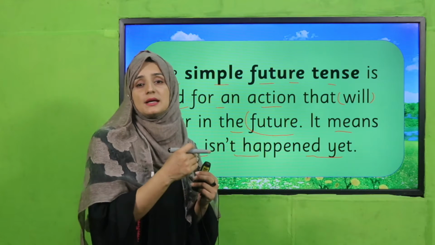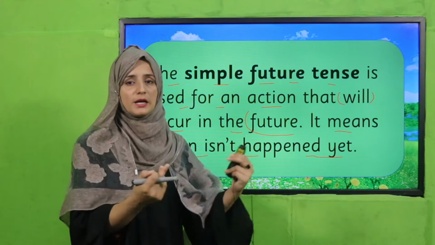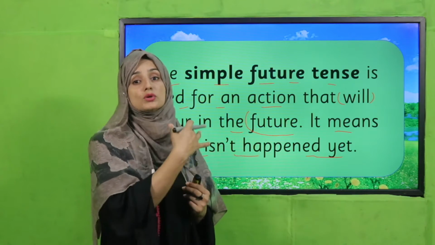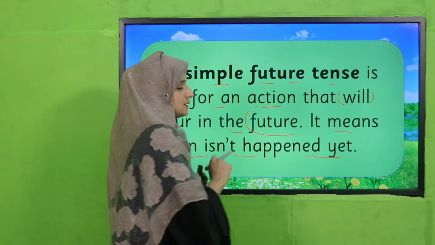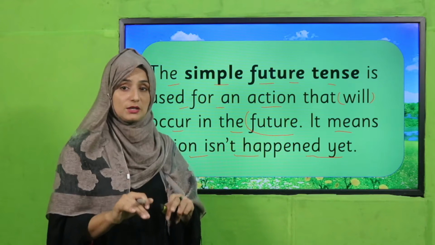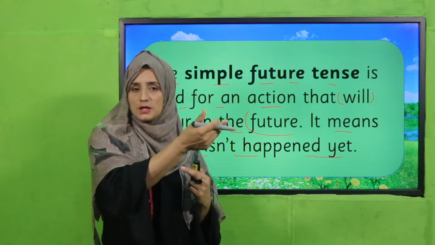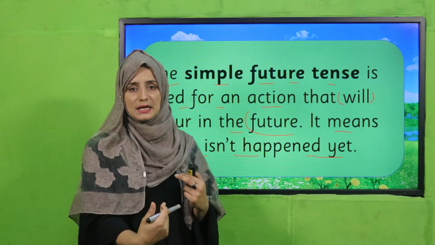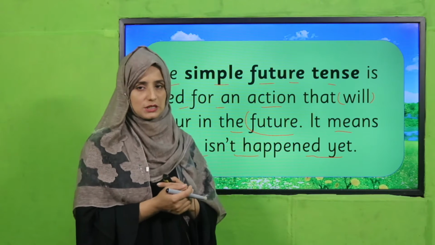It discusses our planning, what we are going to do next. It means the action hasn't happened yet or before, but it will happen in the coming time. So this tense is called simple future tense.